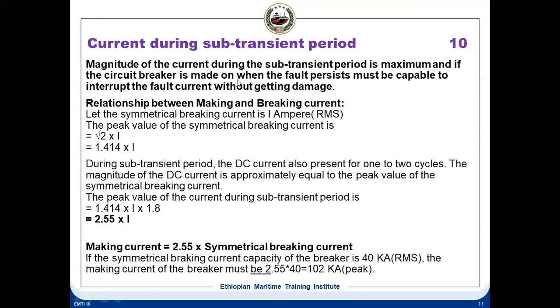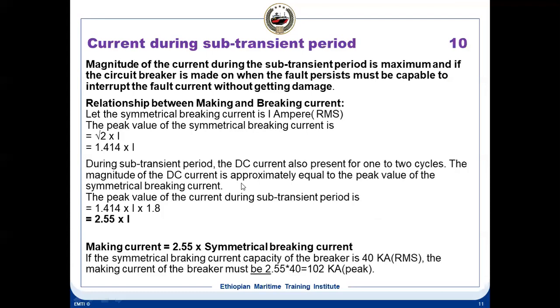If the circuit breaker is made on when the fault persists, it must be capable of interrupting the fault current without getting damaged. The relationship of making and breaking current is that the peak value of the symmetrical breaking current is √2 into I. Because we have the RMS value of the current, and the RMS value is equal to the peak value divided by √2.